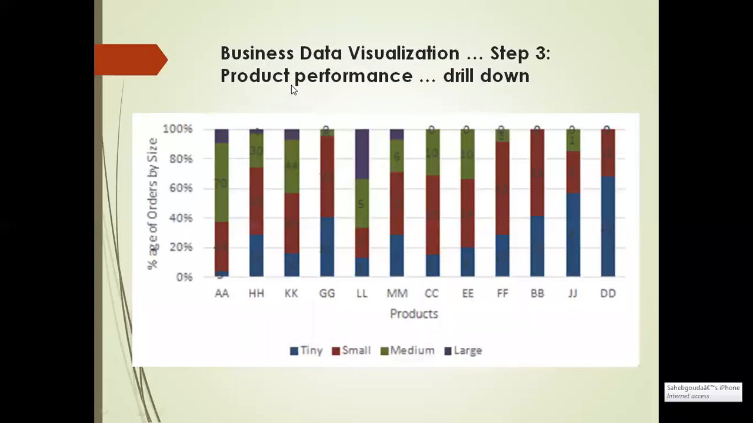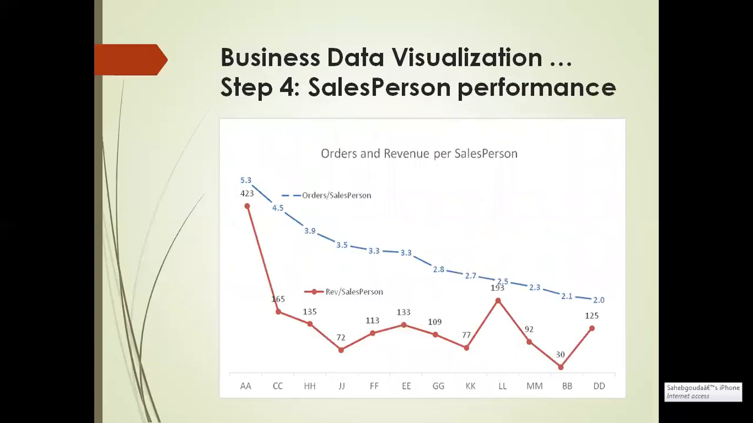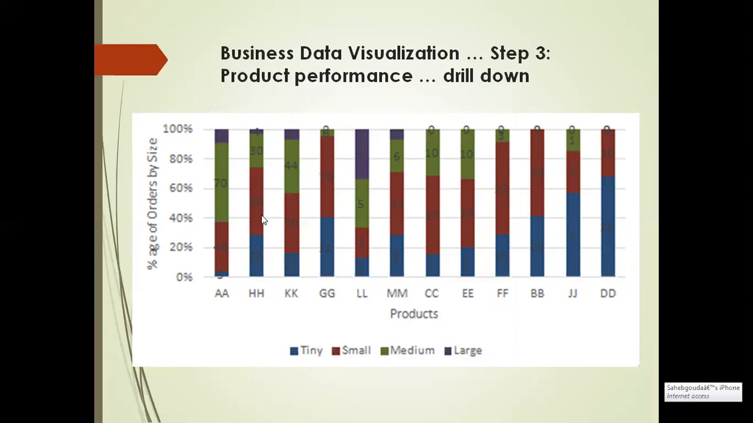This is business data visualization step 3. In step 3, we are going to find the product performance. Just look at this. Suppose the orders are chunked into 4 sizes: tiny, small, medium, and large. If you check the 4 sizes, how does it actually look? Just look at this figure.